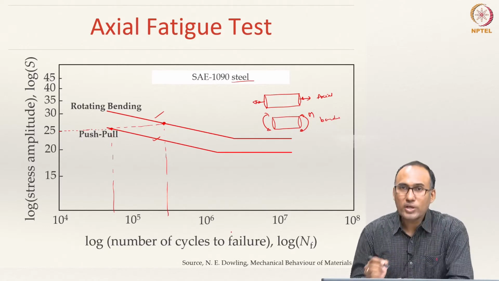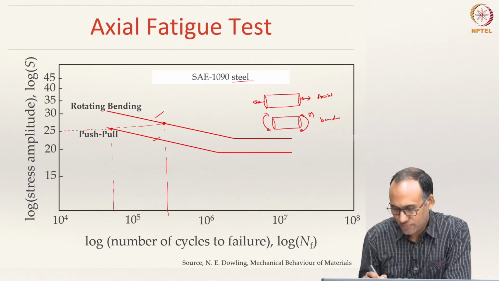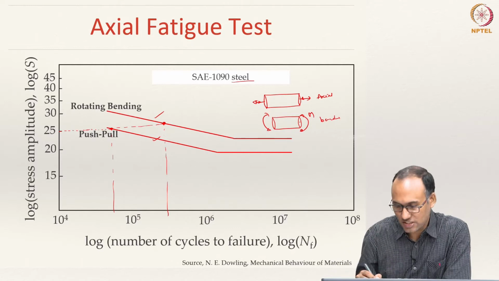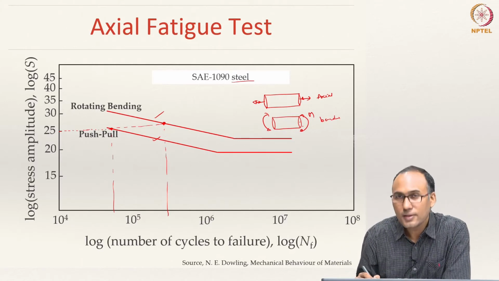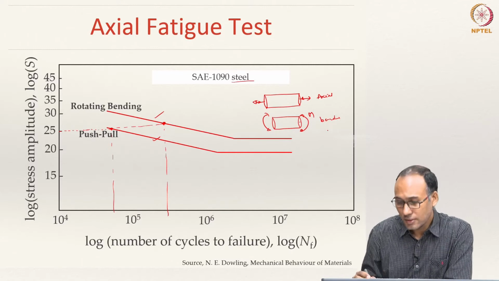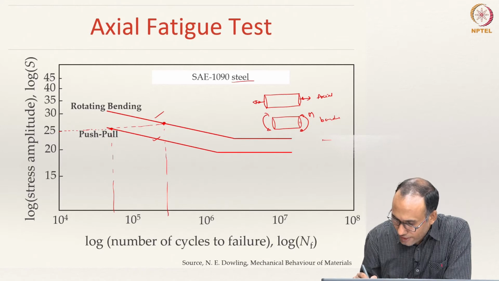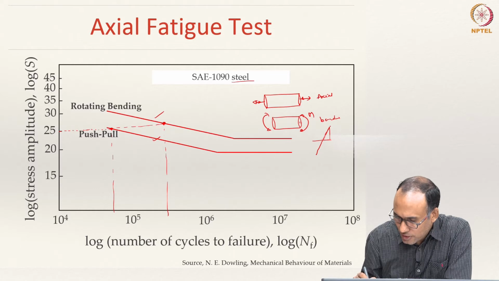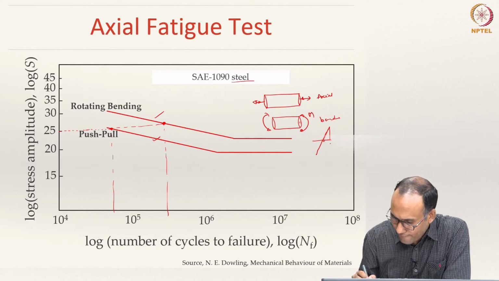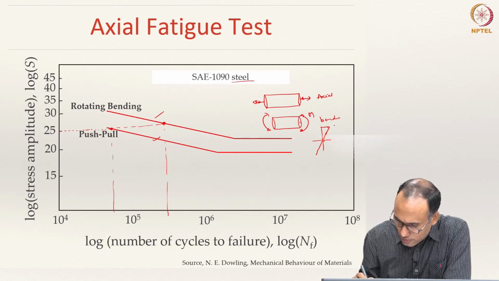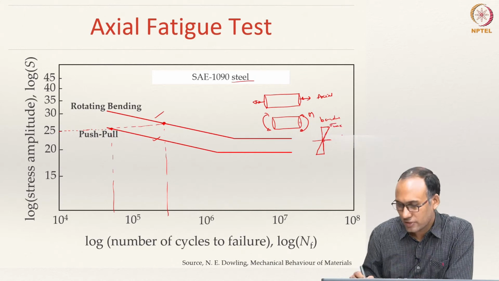Now, if you look at the stress state through the thickness, let us assume that this is a solid shaft. In this case the stress state at the neutral axis is 0 and the outer layer is maximum. That is how the stress state changes, and this is our 0, and that is my sigma max, that is for bending.